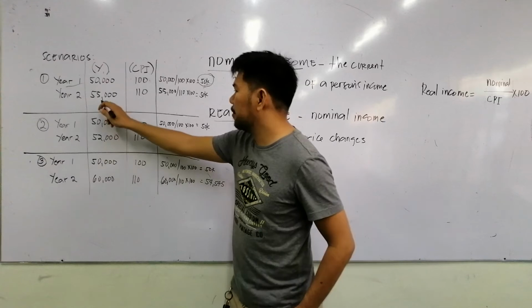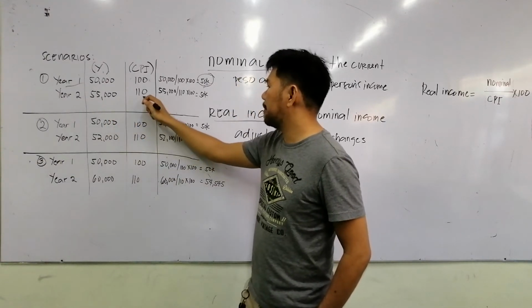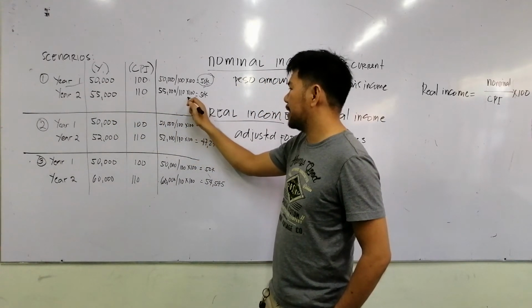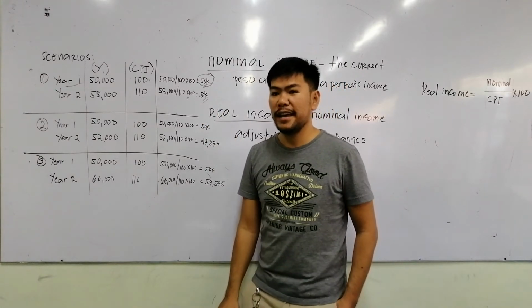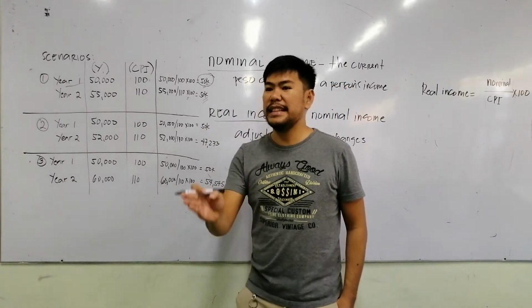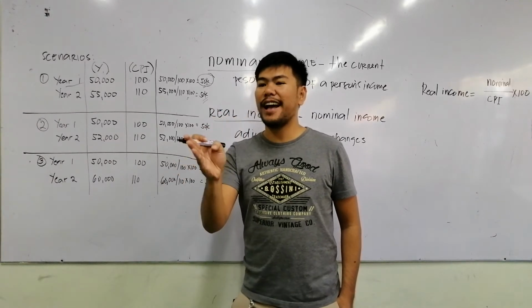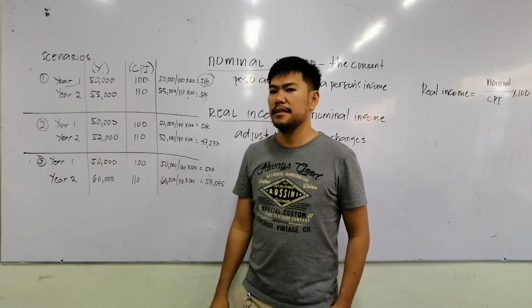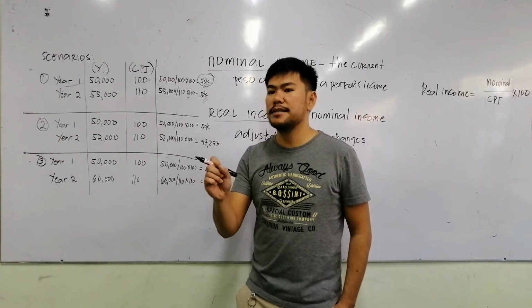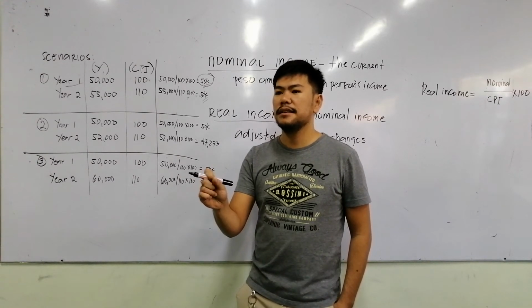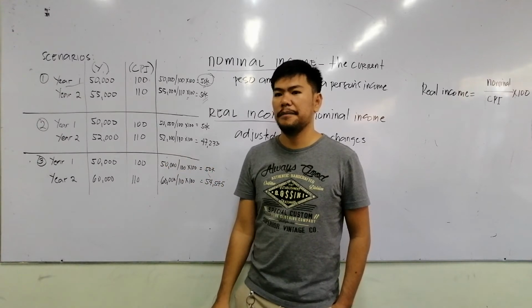How about year 2? 55,000 divided by 110 times 100 is also 50,000. So meaning to say, your income did not really increase. It's only the nominal value. If you adjust to the price change, nothing has changed to your income.